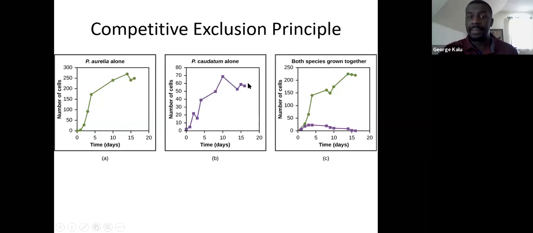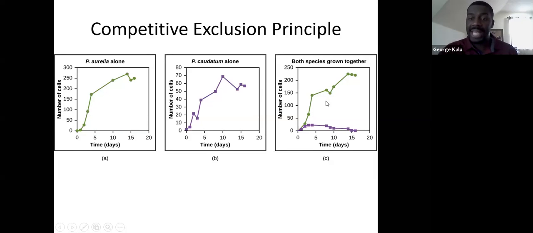Now, if you take both P. aurelia and P. caudatum together and put them in the same environment to compete for the same resources, as we can see, P. aurelia is the one that survives. It's going to be able to thrive for a longer period of time. However, P. caudatum lives for a little bit, and then eventually its numbers decline until it's driven to extinction. What that tells us is that P. aurelia is able to use the resource more efficiently.